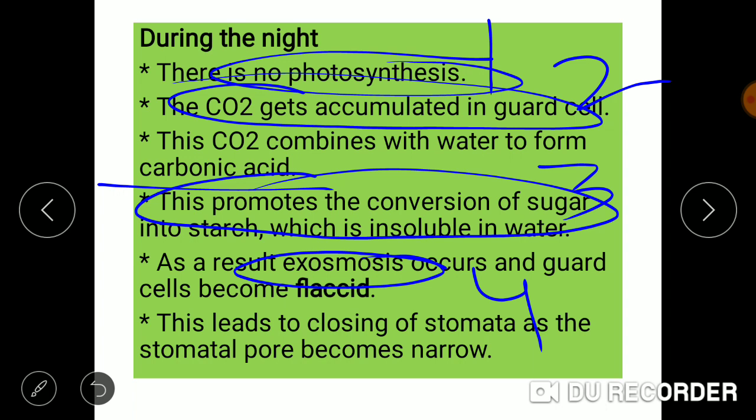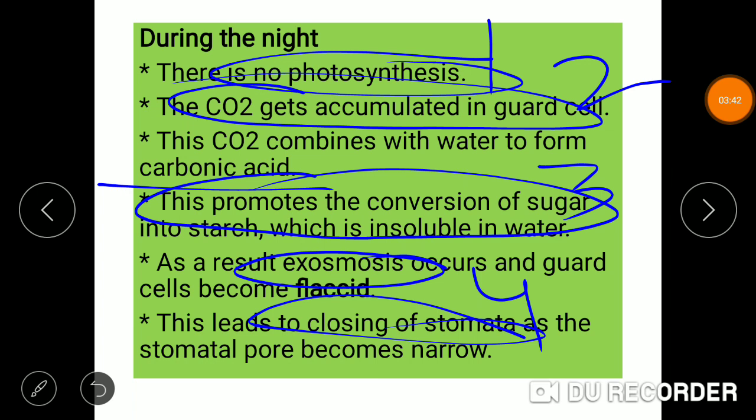And during exoosmosis, the movement of water molecules takes place from low solute concentration in the guard cells towards the high solute concentration in the neighboring cells. And this exoosmosis leads to the shrinkage of the guard cells, making them flaccid, and this leads to closing of stomata.